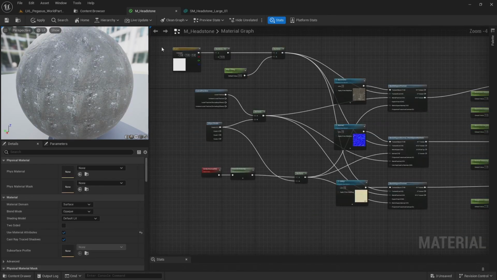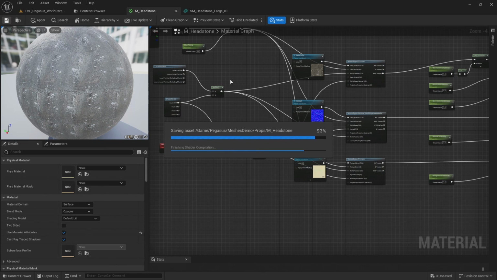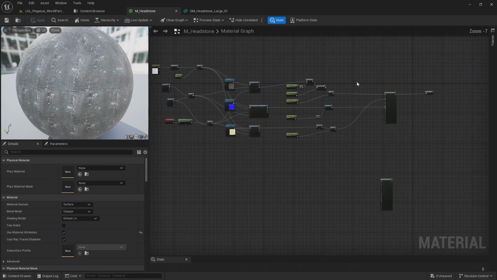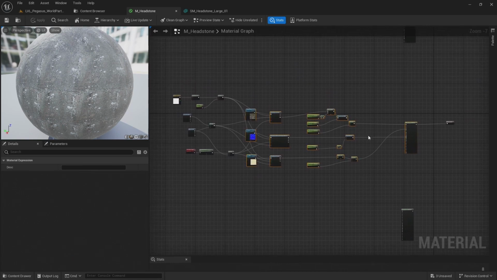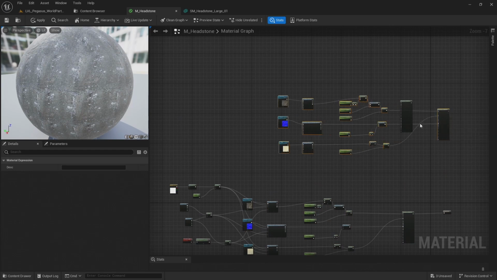Leave it at 5. Let's just save this material now that we've made those changes. And next I'm going to add the metal material. To do that, I can actually just copy all of these nodes and paste them up here.